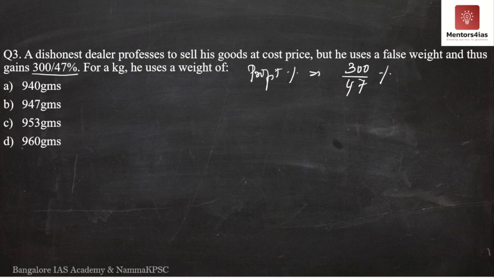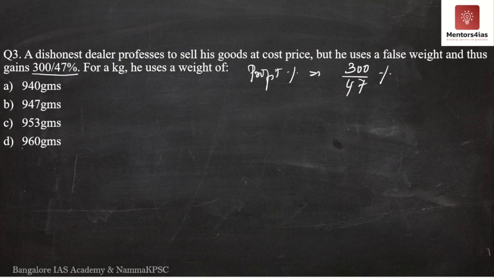The question is actually asking for the inaccurate weight used so that the dealer is able to make a profit of 300 by 47%. So what is the false weight? What is the inaccurate weight? The correct value is what? The true value is 1 kg.